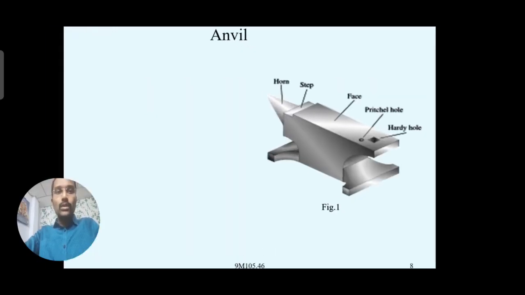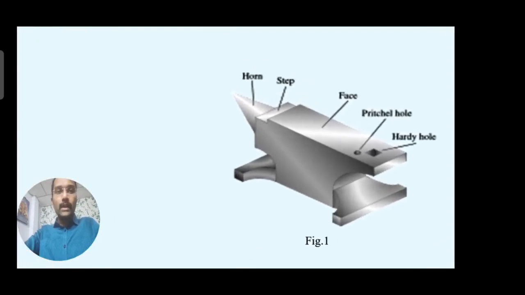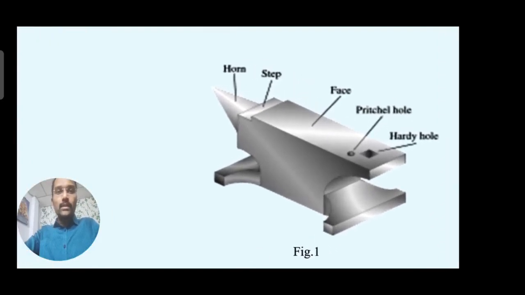So just go through the diagram, how it appears. It can be seen in the forging shop. This is one of the important tools where you can simply get the idea what type of shop it may be. If there is an anvil in that particular shop, you can decide that it is a forging shop.